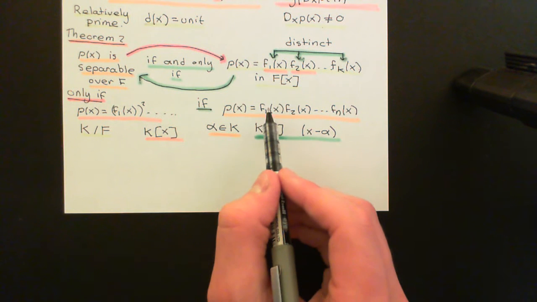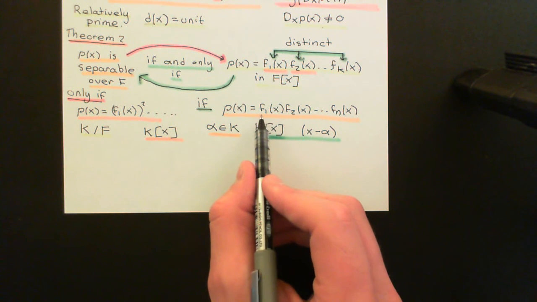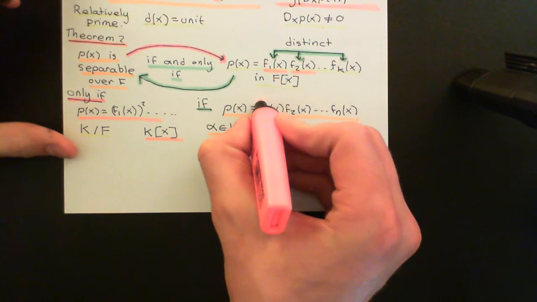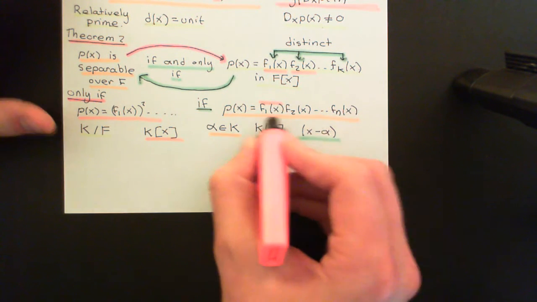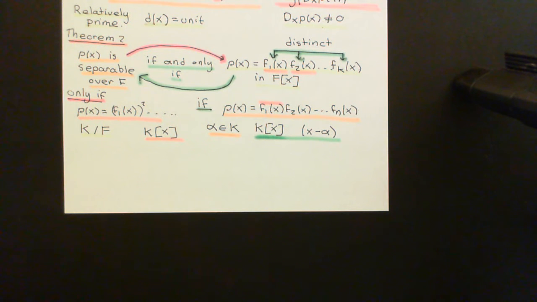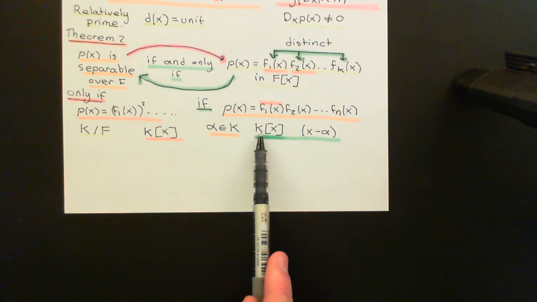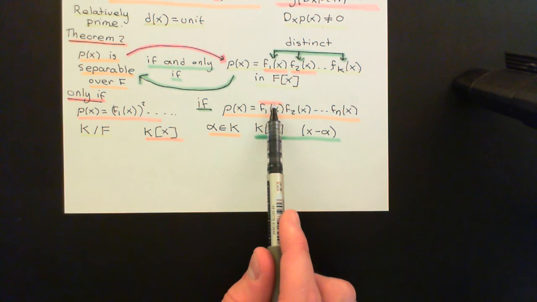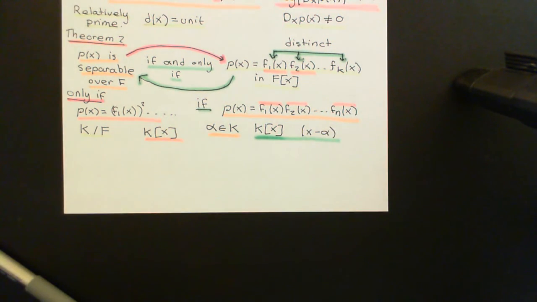Now we know from Theorem 1 that all irreducible polynomials are separable, and that means that in the splitting field they are not going to have repeated roots. So what I can say is that when you take, for instance, f1 of x here, which is an irreducible polynomial, because we know all of these are irreducibles, they're the irreducible factorization, and split it down into its linear factors over the splitting field capital K, you are not going to get x minus alpha appearing more than once, if once at all.